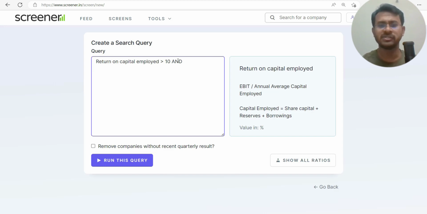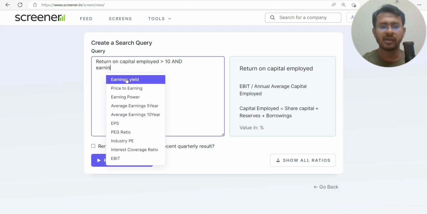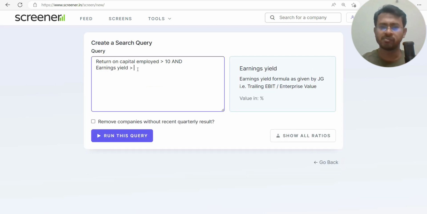Next, after we do this, make sure that you put AND, then you come here, and then we will find out earning yield. Earning yield also we'll try to find out more than 0. So these are the two filters that will give me a measure of wonderful companies at a fair price.